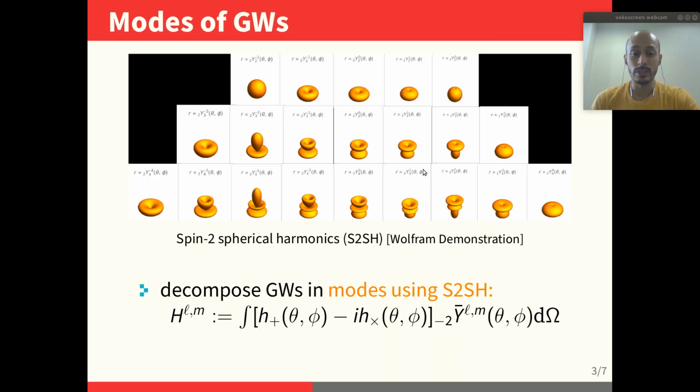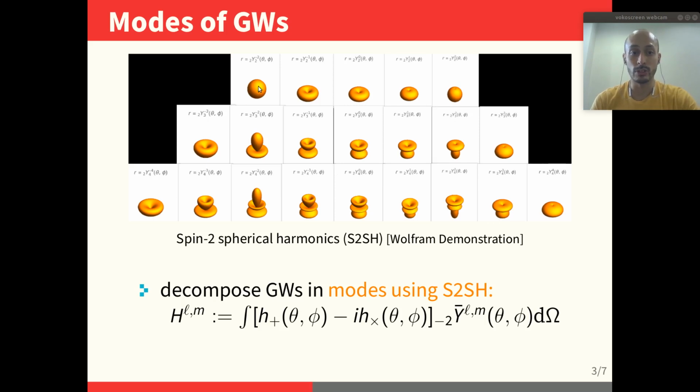This is because the modes of gravitational waves are basically computed by taking a combination of the plus and cross polarization and decomposing it using the so-called spin-weighted spherical harmonics. The spin-weighted spherical harmonics are a basis of shapes, you could say. Actually, they are functions, but like shapes, which you can use to decompose spherical properties of different objects like gravitational waves. And here we can see for different harmonics they have different shapes.